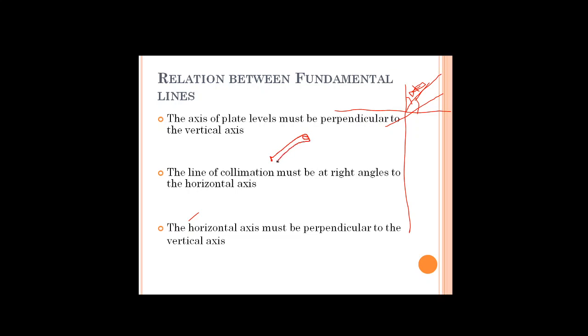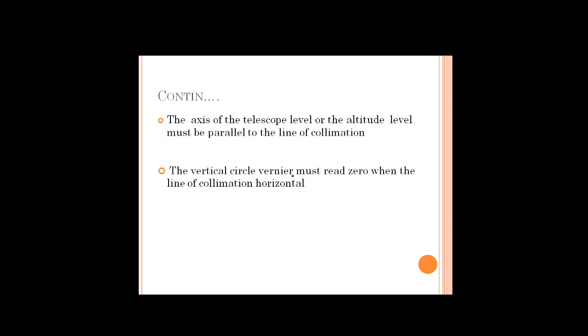This is your telescope and you will have a vertical circle like this on the left side. The vertical circle vernier must read 0 when the line of collimation is horizontal. Means if I keep the telescope horizontal, whatever the vertical circle reads, the 0-0 line should coincide with this one. That is what they are explaining.